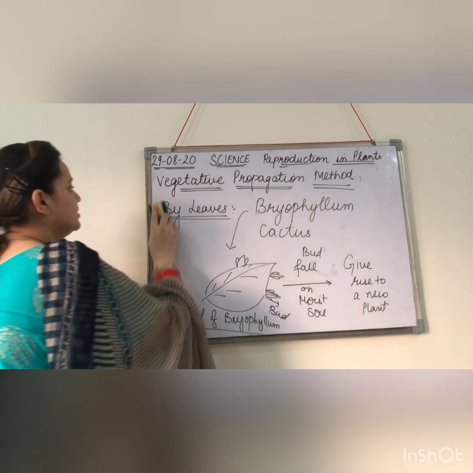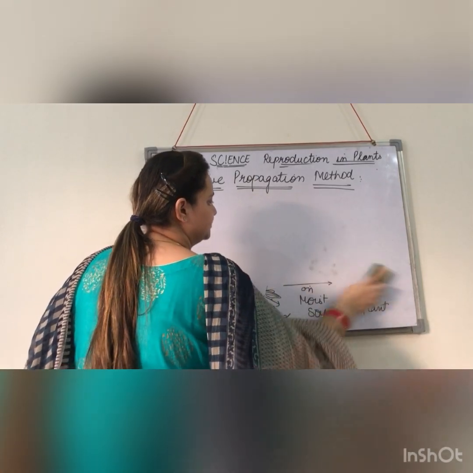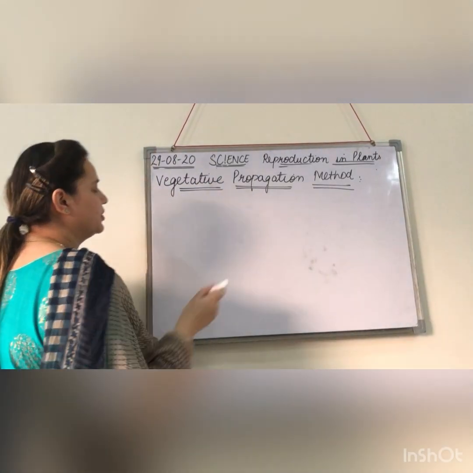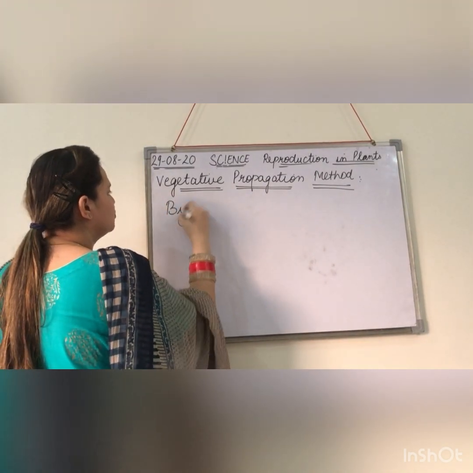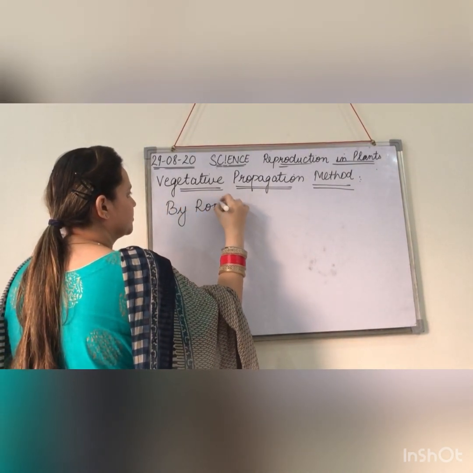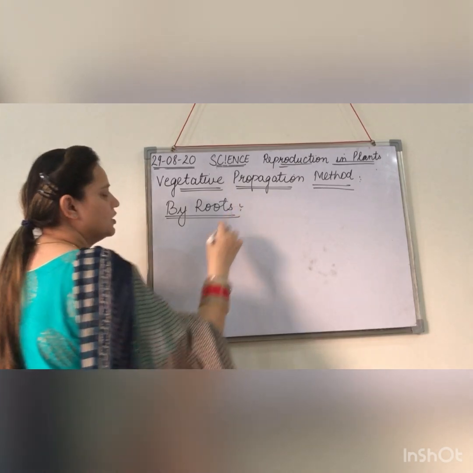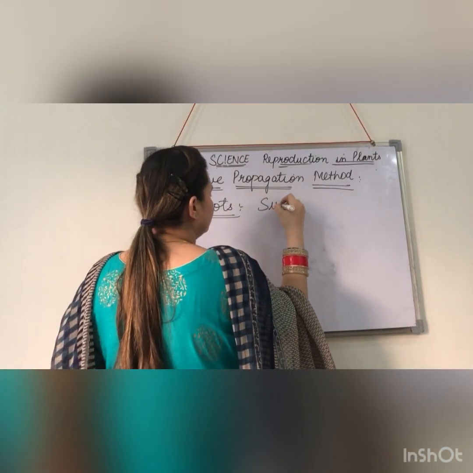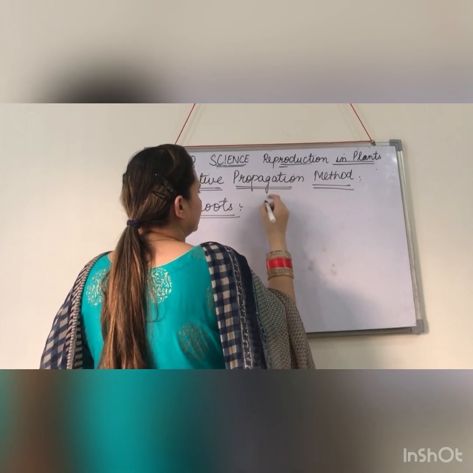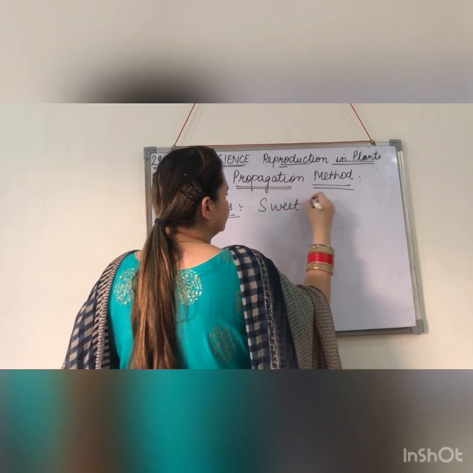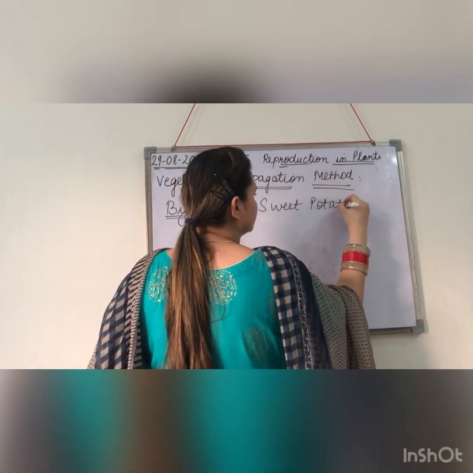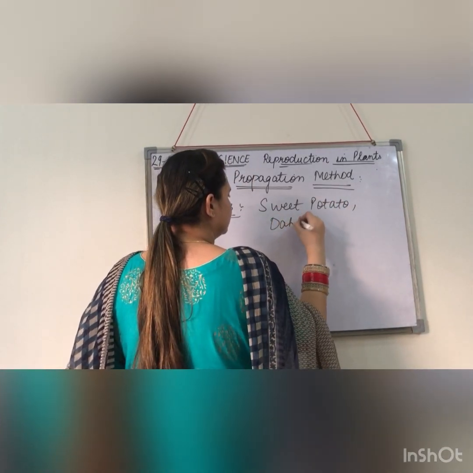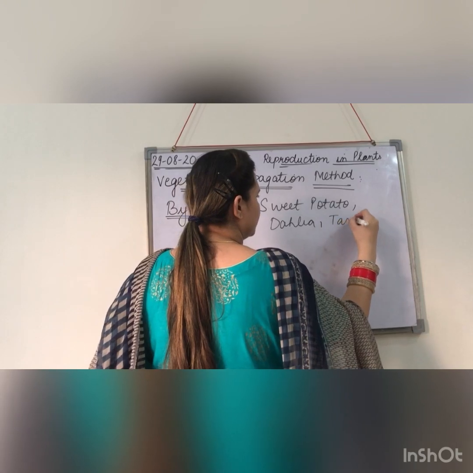So next is vegetative propagation by roots. This method is most common in case of sugarcane, sweet potato, dahlia, and tamarind.